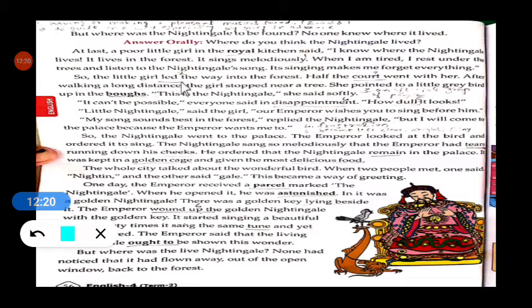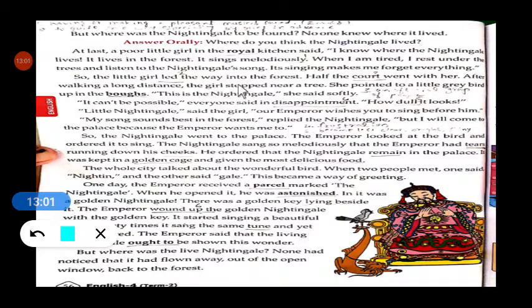So the little girl led the way into the forest. She guided them, showing the way especially by going in advance. See, that little girl shows the servants the way to where the nightingale is. Okay, she guided them: where to go, how to go, where is the nightingale, in which tree does it sit.